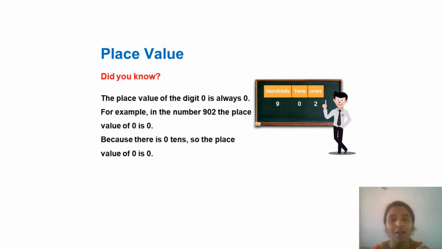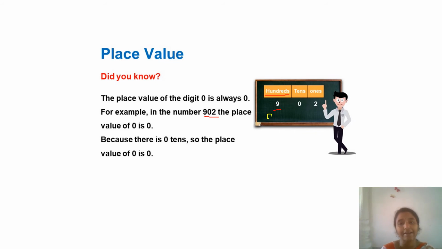Okay. Now see this number 902. You should always remember that the place value of 0 is always 0, whether it is in hundreds or tens or ones. Now see for this. The place value of 9 will be 900 because it is under hundreds, right?